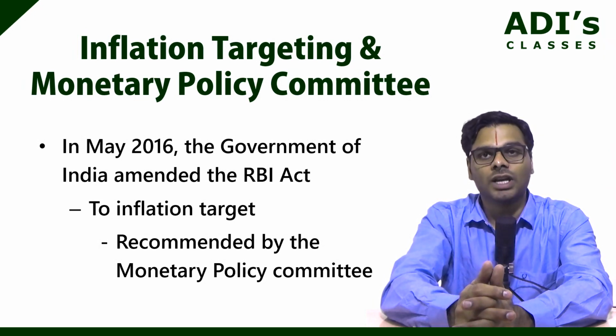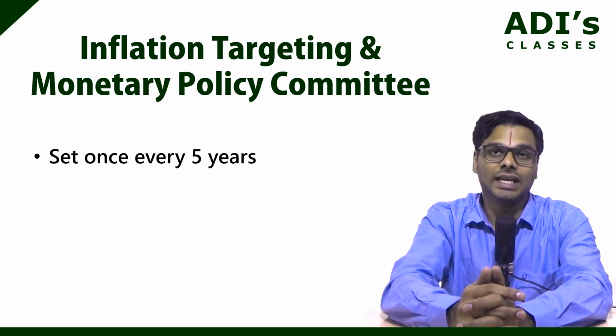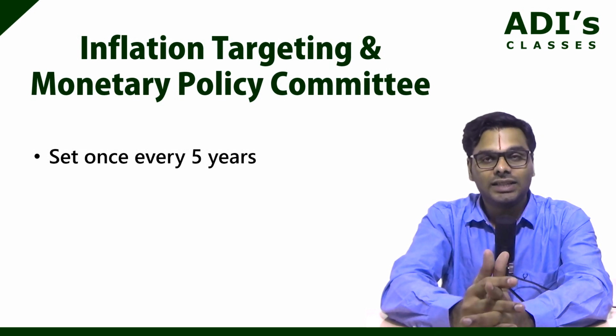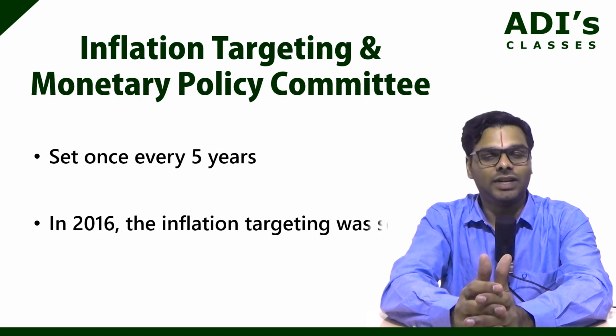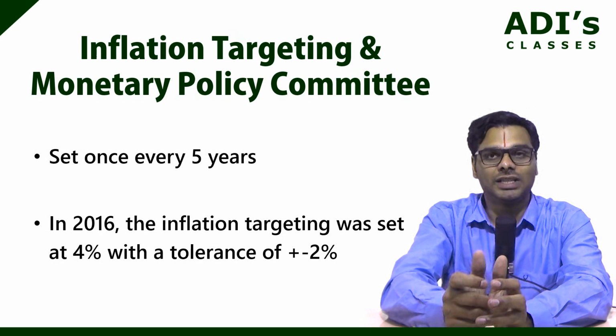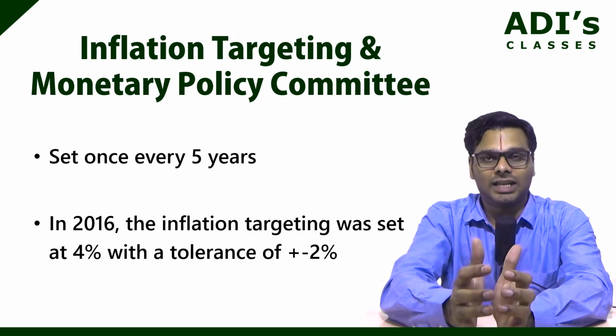This provides for the inflation target to be set once every 5 years by the Government of India in consultation with the RBI. In 2016, the inflation target was set at 4% with a tolerance of plus or minus 2%. So what does inflation targeting mean?